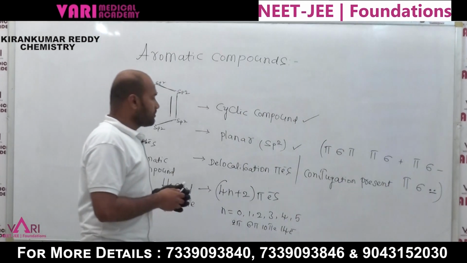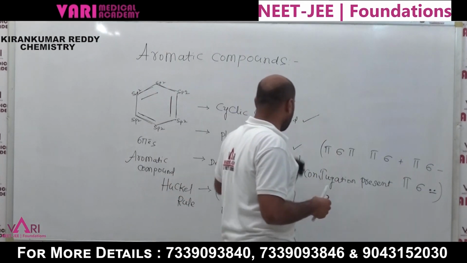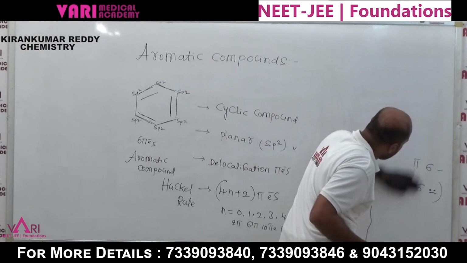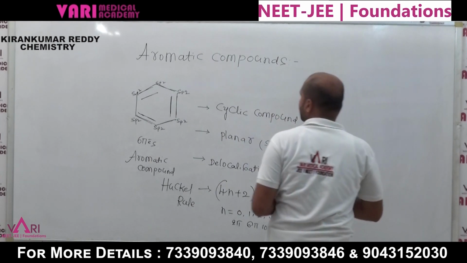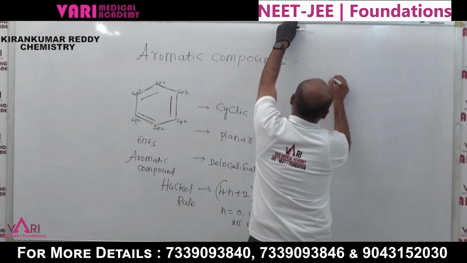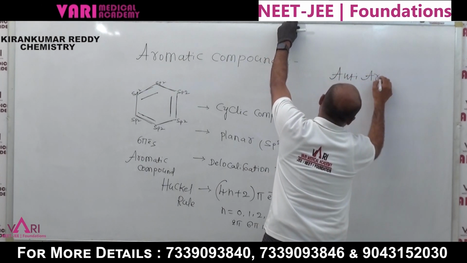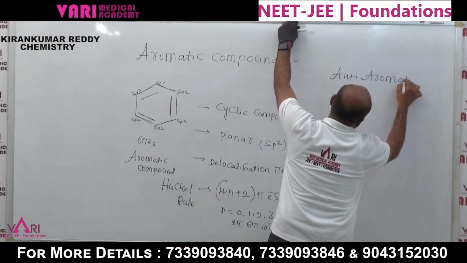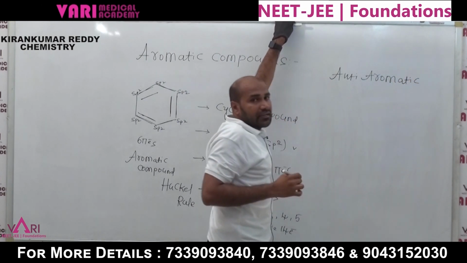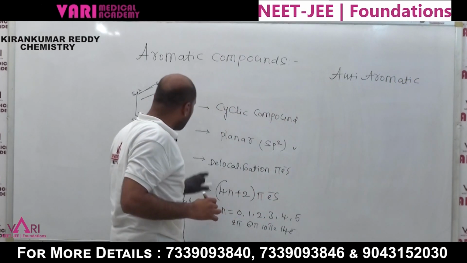Another very important type of compound is anti-aromatic. Aromatic and anti-aromatic. Write down anti-aromatic compound. For anti-aromatic compounds, the three rules are the same.